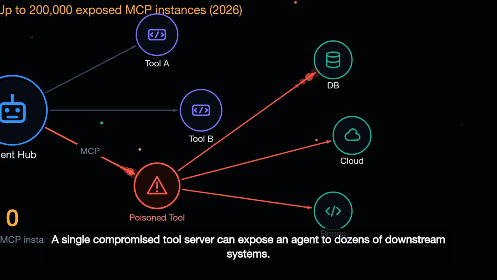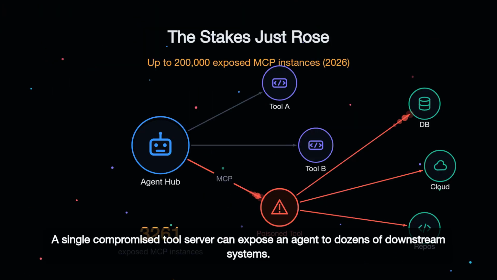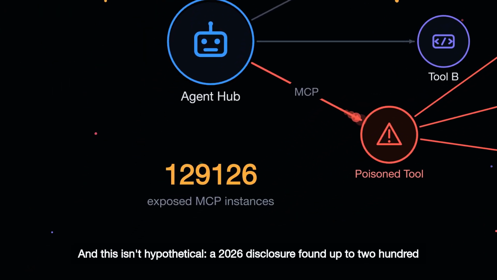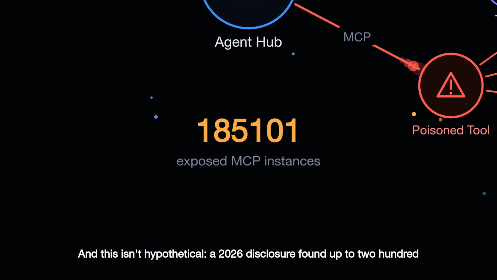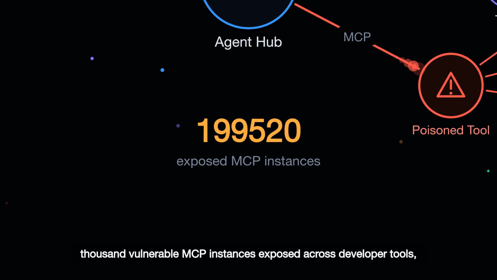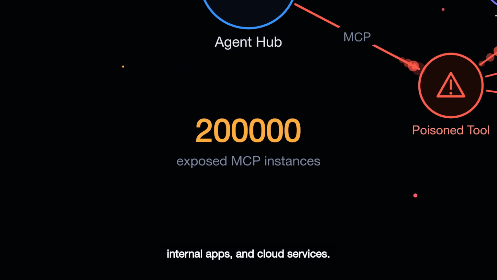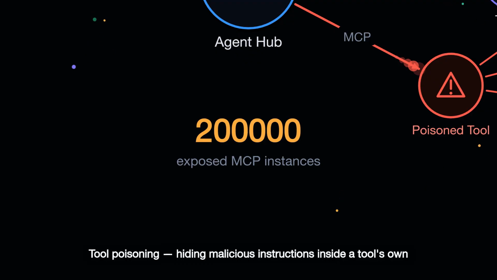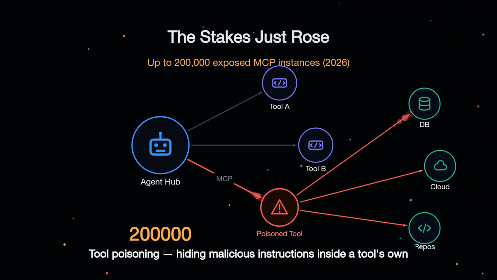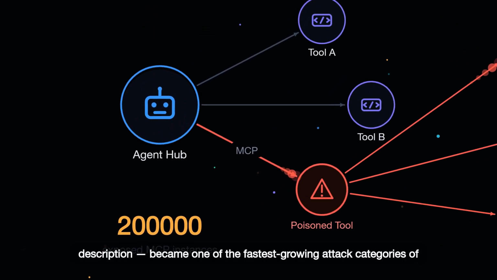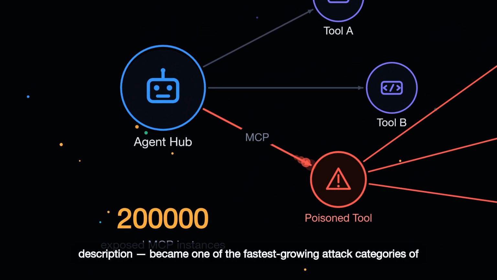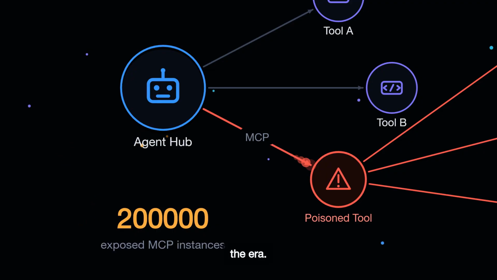A single compromised tool server can expose an agent to dozens of downstream systems. And this isn't hypothetical. A 2026 disclosure found up to 200,000 vulnerable MCP instances exposed across developer tools, internal apps, and cloud services. Tool poisoning, hiding malicious instructions inside a tool's own description, became one of the fastest-growing attack categories of the era.